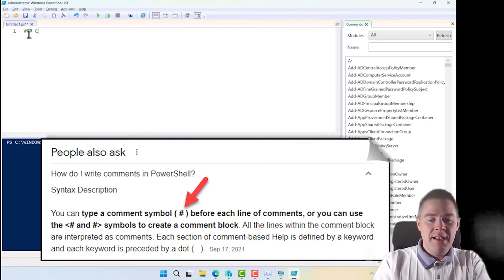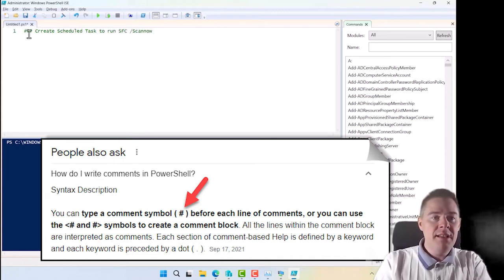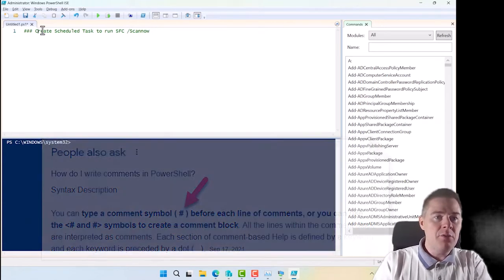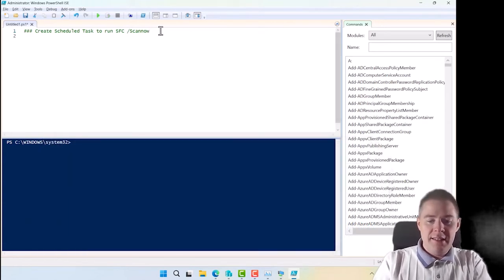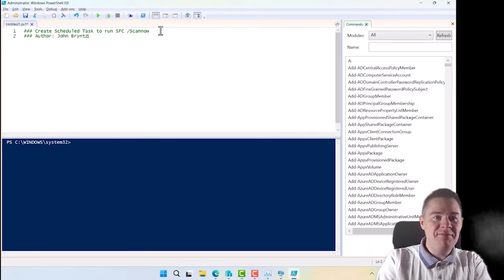The purpose: create scheduled task to run system file checker with the scannow, and create is better with one R, right? Then I like to put author, yeah, that's me.